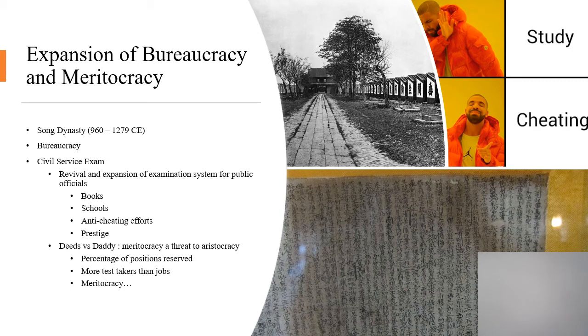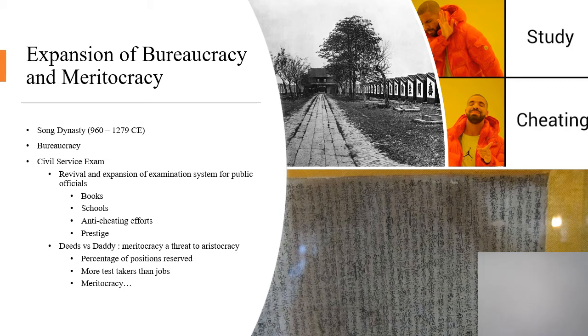And another thing that you can see on there is one of the things that have to do with sort of anti-cheating as well. One, I mean, you're one person to a cell in those little sort of outhouses there that you're writing in. That was one measure against cheating. The writing that you see in the picture on the bottom there is actually a set of underwear, right, with all kinds of notes, a sort of cheat sheet that students would try to sneak into these exams, because as I said, making one mistake on these was enough to fail the entire thing for you. So sometimes people went through great lengths to try and cheat.